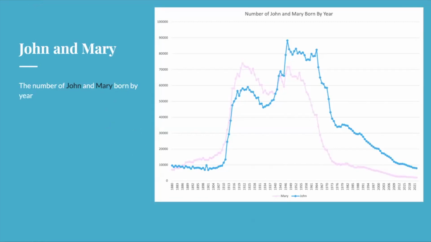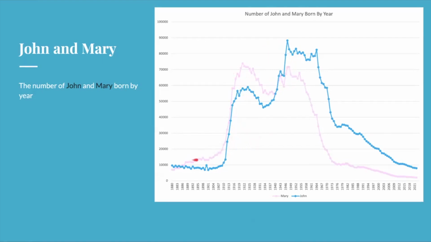And so with those numbers in mind, with there being about a million more Johns than Marys, here is a graph of the number of Johns and Marys born by year. So the first peak comes in the 1910s, and the second peak comes in the 1940s. One thing that is interesting to note real quick is that both of them peak right around the end of one of the world wars, with this one being around the end of World War I, and this being around the end of World War II.